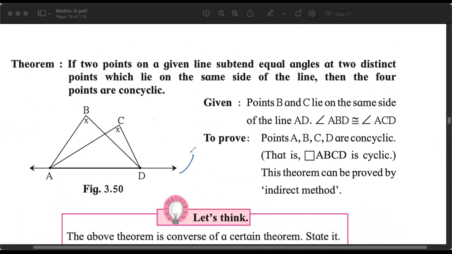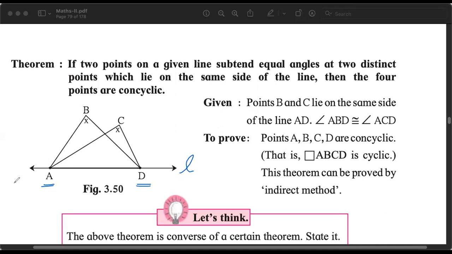We will call that line L. So there are 2 points on this line, A and D. If 2 points on a given line L, the 2 points on the line are A and D, they subtend equal angles at 2 distinct points.